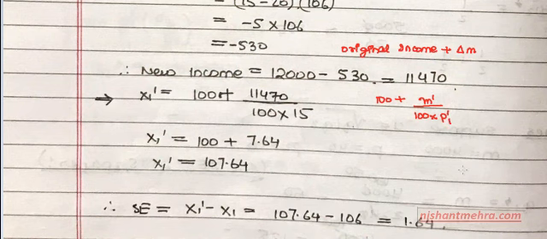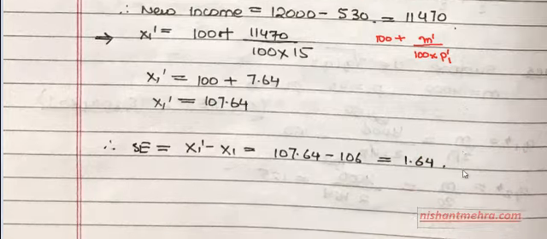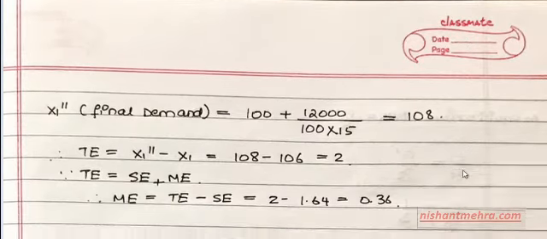You've just substituted these values here. So it is 100 plus 11470 upon 100 into 15. So once you calculate this, I think you'll be getting 107.64. So the substitution effect is the difference between this X1 dash minus X1, which is 107.64 minus 106, which is 1.64.